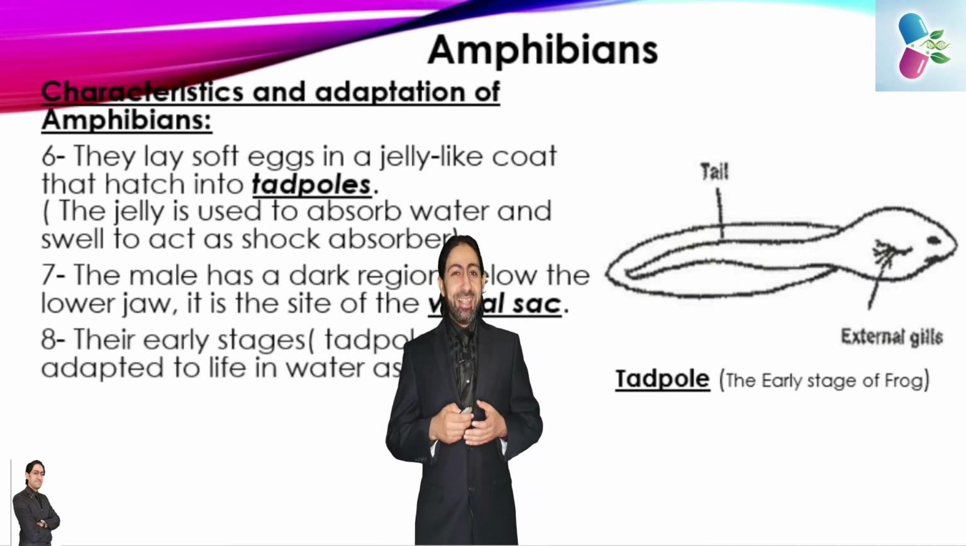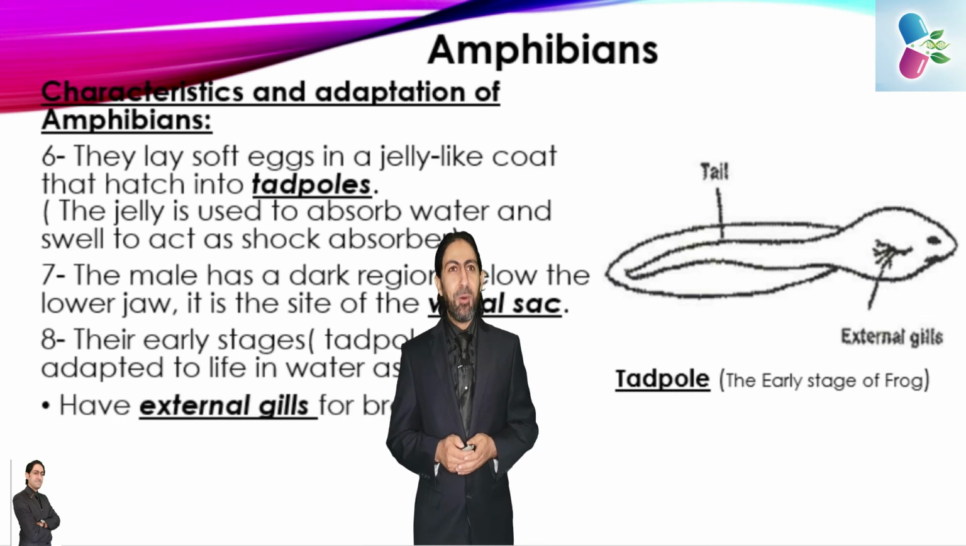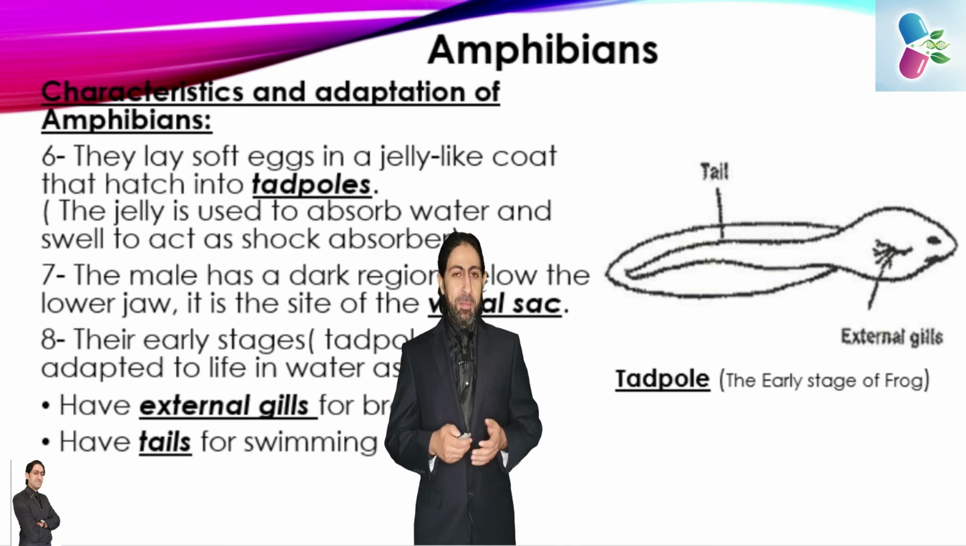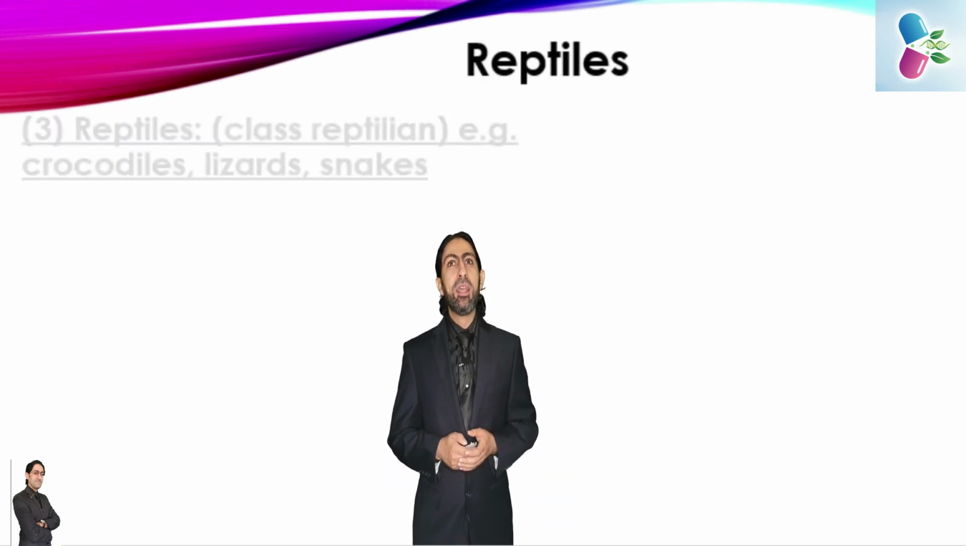Eventually, the early stage, the tadpoles, are adapted to life in water. How come? It will be listed below. They have external gills for breathing in water. They have tails for swimming in water, and they have a streamlined shape in order to reduce the resistance to the water as well.